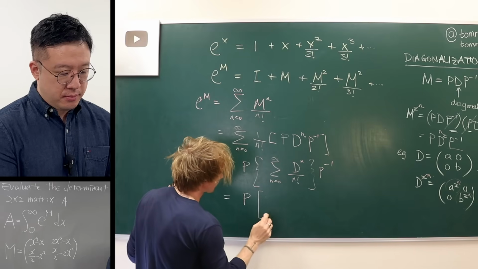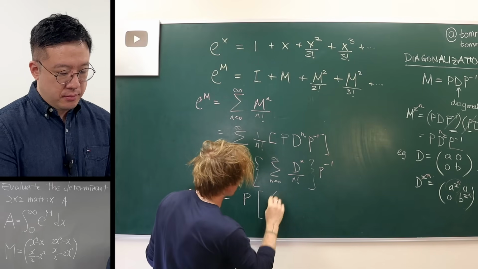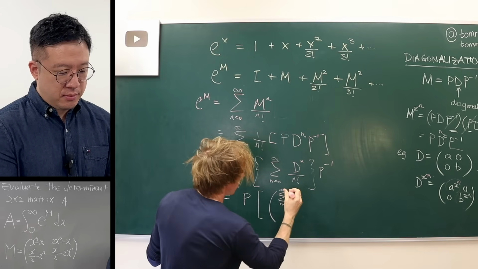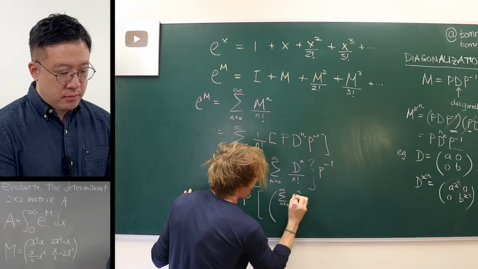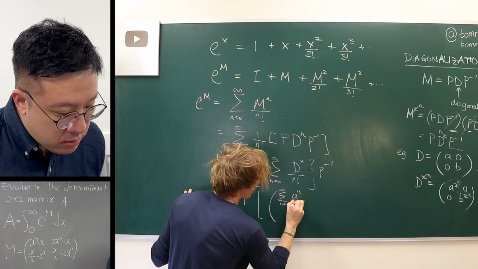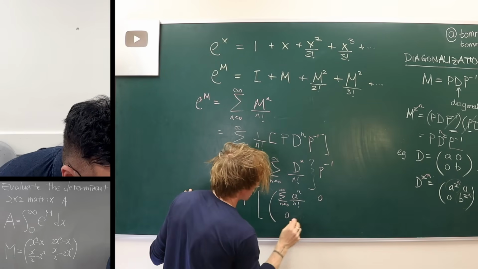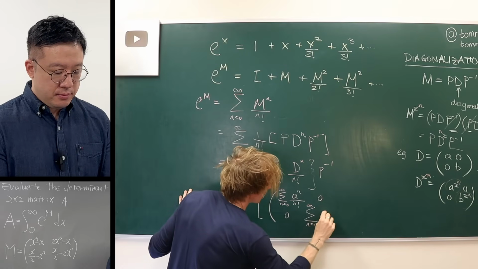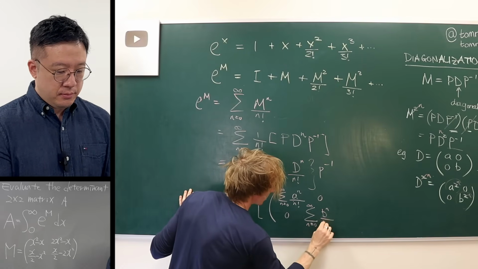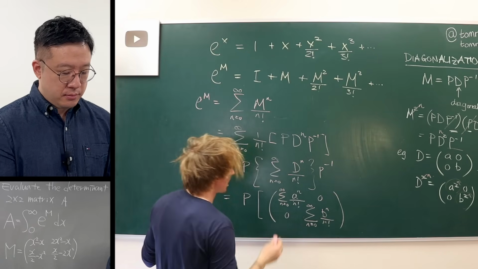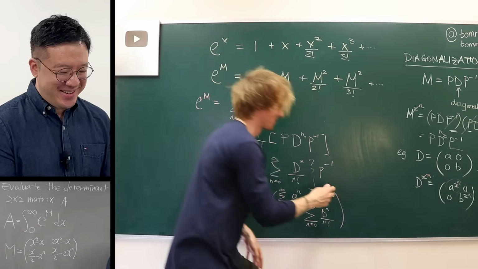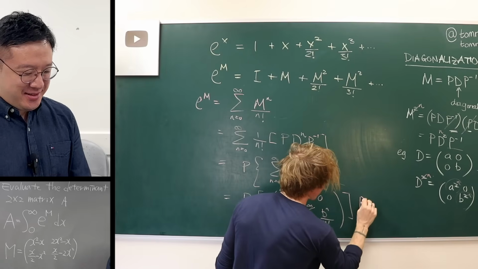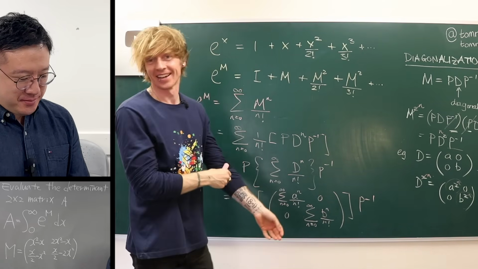Then we've now got a matrix: the sum from 0 to infinity of whatever this entry is, which I called a, to the power n over n factorial, 0, 0, and then the sum from n equals 0 to infinity of b to the n over n factorial inside a matrix, which is wild, and then the P inverse finally over here.